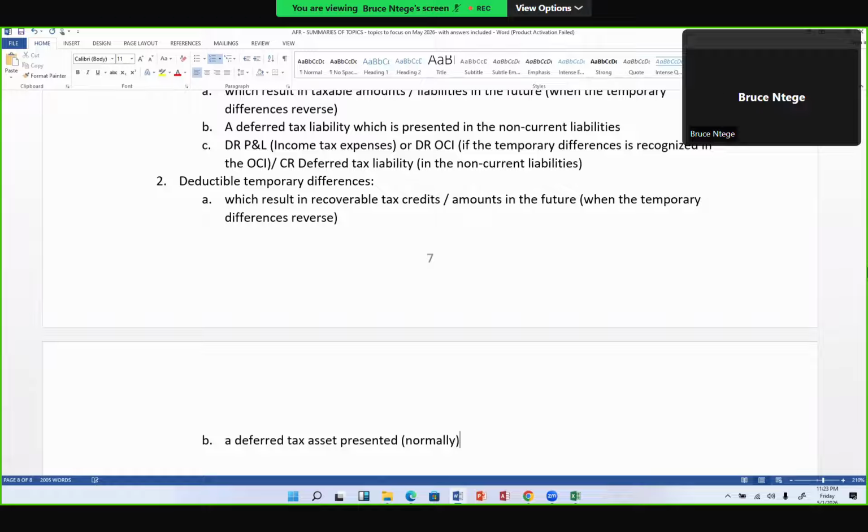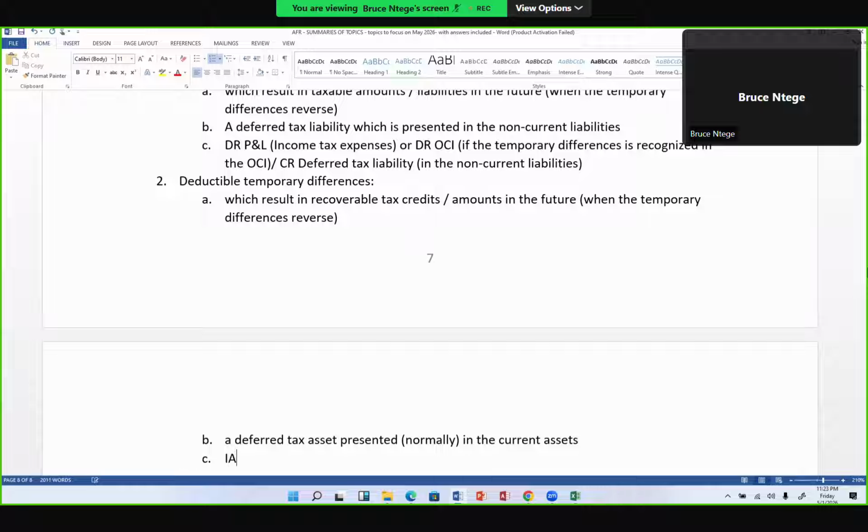There's a caution rule that you only recognize this deferred tax asset if you are sure of future taxable profits from which it will be recovered.